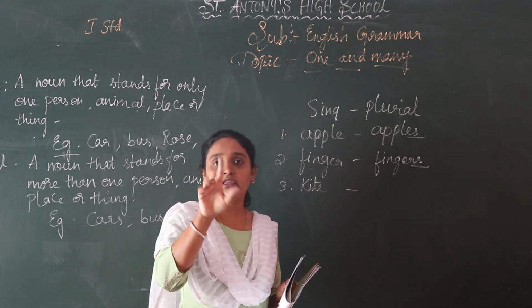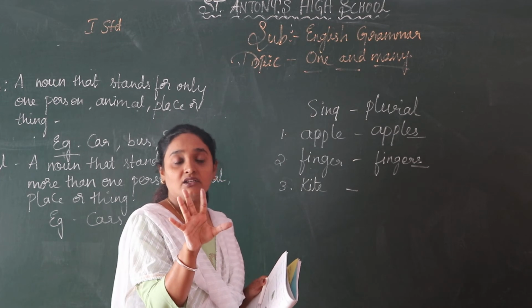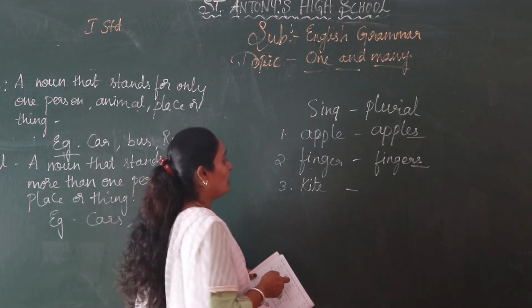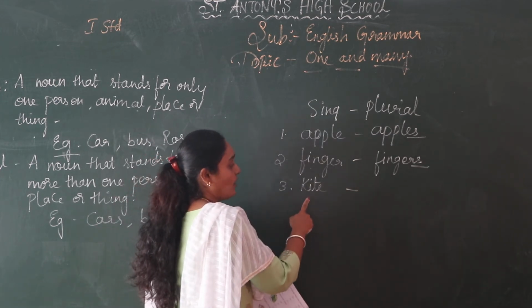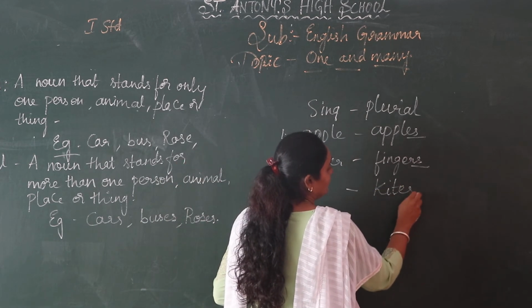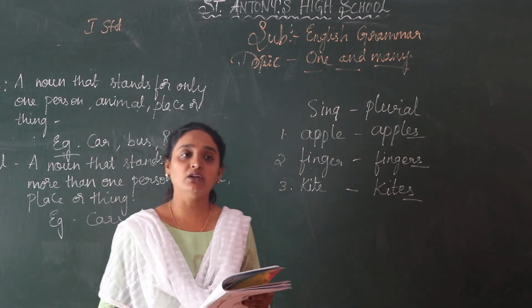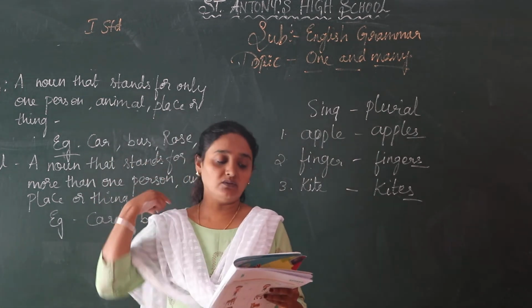If I show you more than one, so now how many fingers do you have in your hand? You have 5 fingers in your hand. So that is plural noun. So I have written fingers. Now for kite, what will you add here? Kites. K-I-T-E-S. Kites. Okay, children, I hope you have understood. Try to do the other words yourself also.